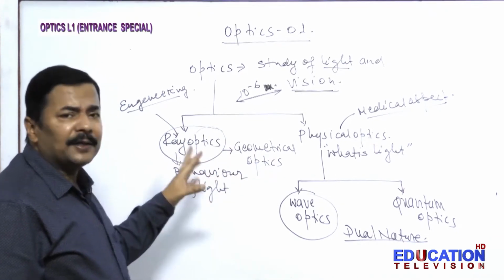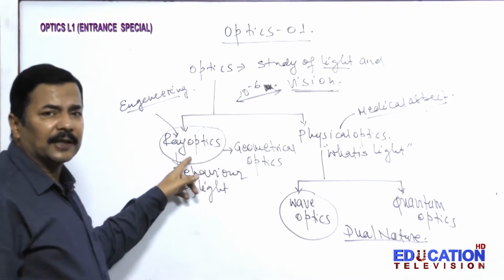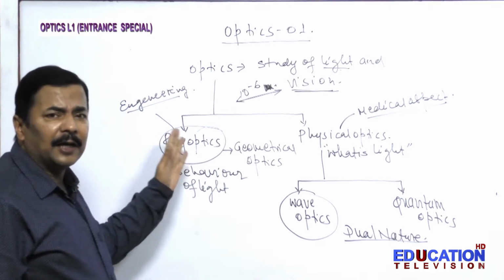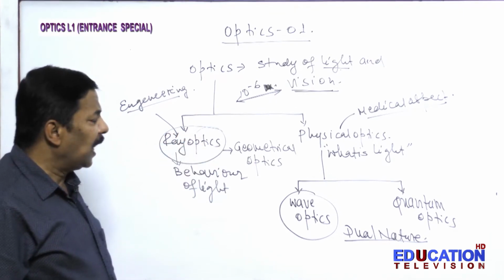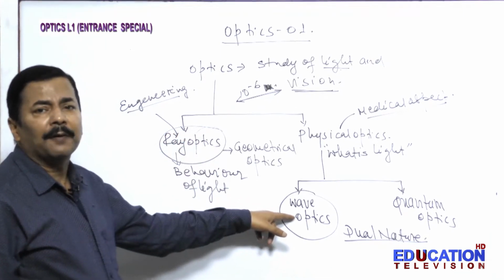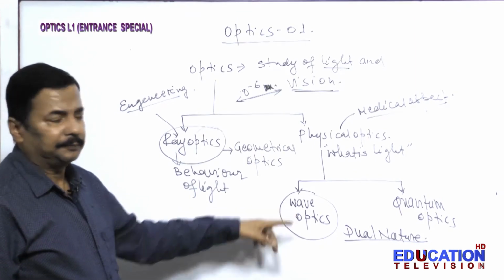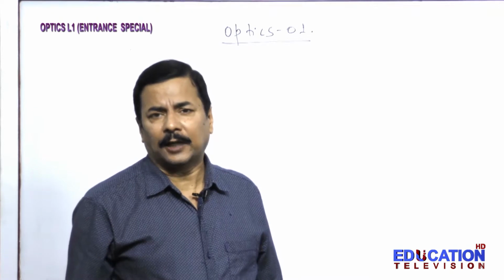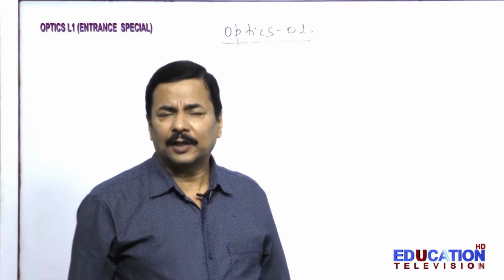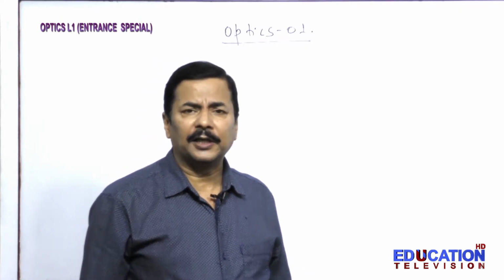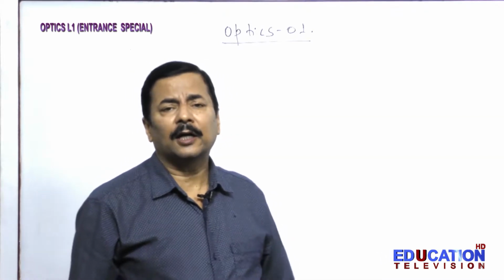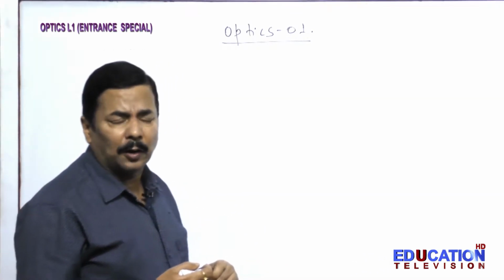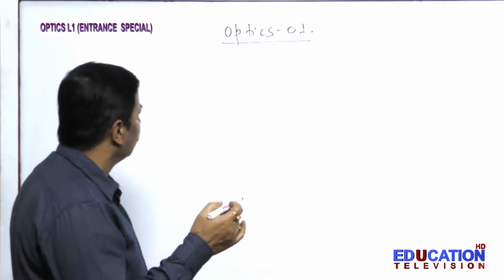Now we will begin our study with ray optics itself, and we will try to see what are the hidden concepts behind ray optics, and then we will switch over to the wave aspect of light. Now we have to introduce certain basic terms. In order to start the study of optics, basically ray optics, we have to understand certain terms. That you already know, but then also I will try to discuss the meaning.